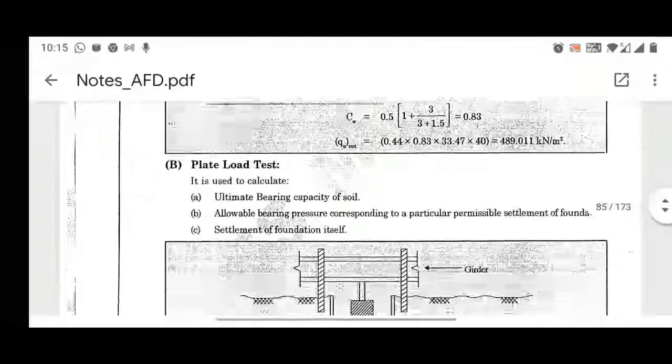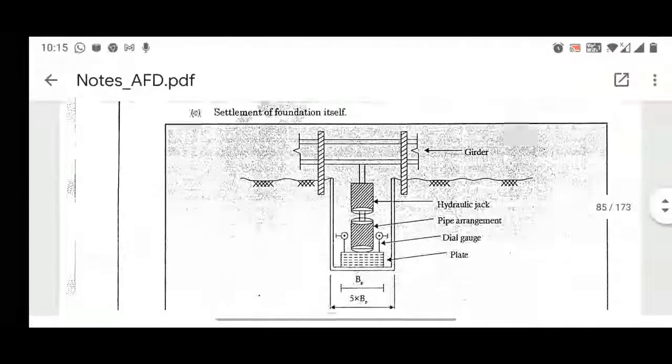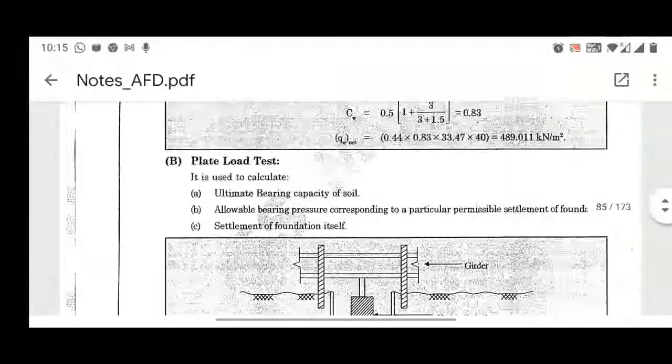Another is your plate load test, and this test is basically used to calculate the ultimate bearing capacity of soil. Allowable bearing pressure corresponds to a particular permissible settlement of foundation. So if a permissible settlement is provided to you, you can easily find out the allowable bearing pressure, right? And the settlement of foundation itself means how much the foundation will settle. That also you can find out from the plate load test.